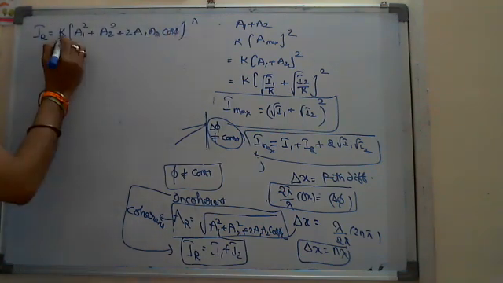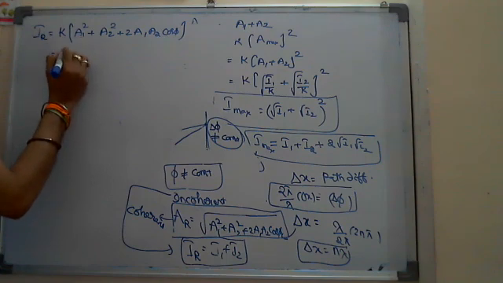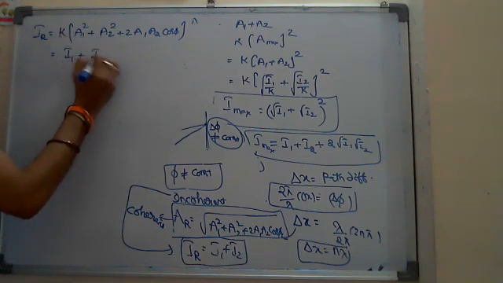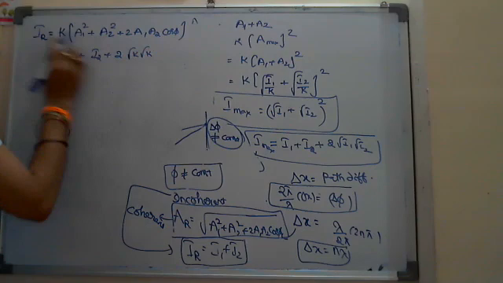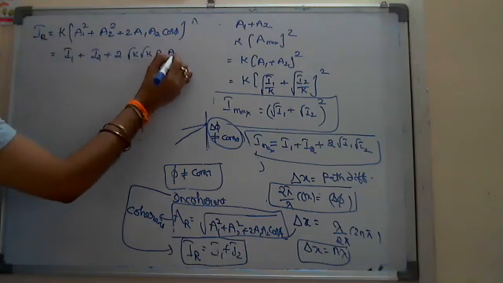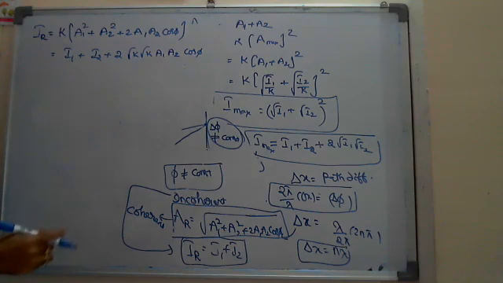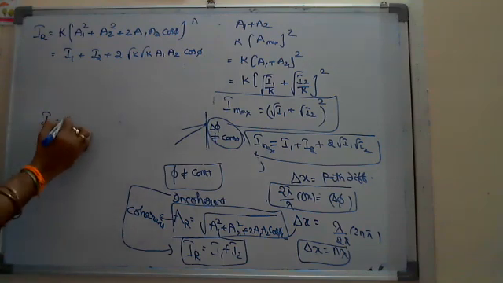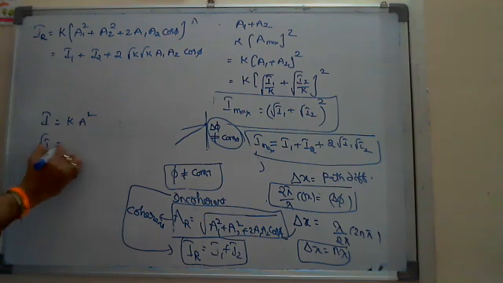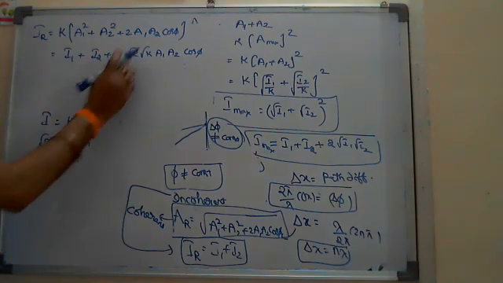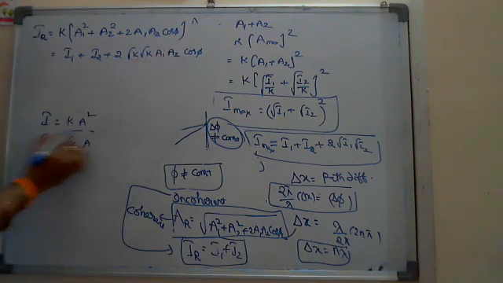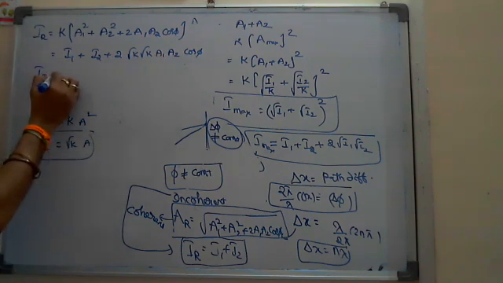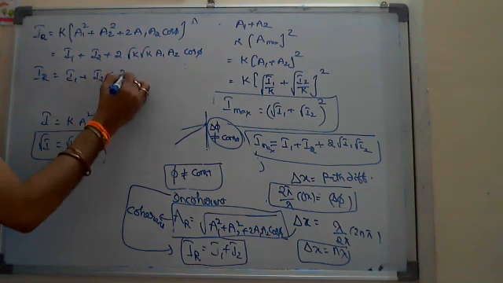Okay, and here if I multiply with K, K into A1 square is I1, K into A2 square is I2, plus 2 into this K, I write it as root K into root K, which is K into A1 into A2 cos phi. Here I is equal to K A square, then root I is equal to root K into A. So root K into A1 I write as I1, root K into A2 I write as I2. From this equation, I will get the resultant is equal to I1 plus I2 plus 2 root I1 root I2 cos phi.